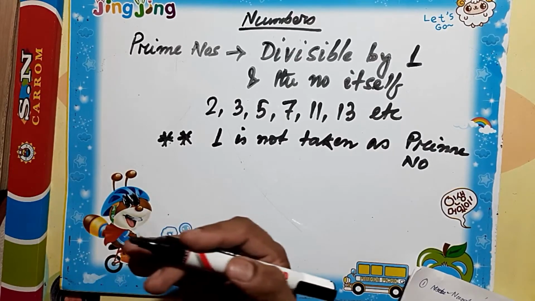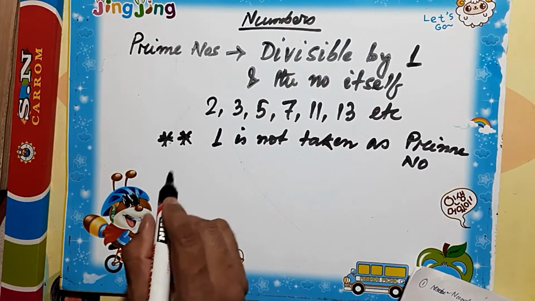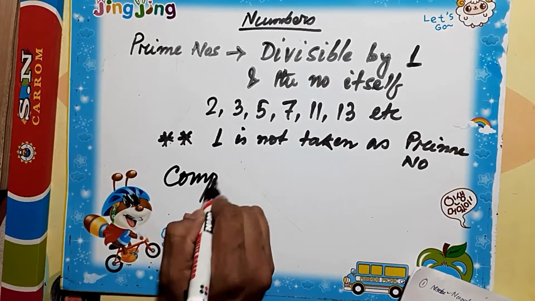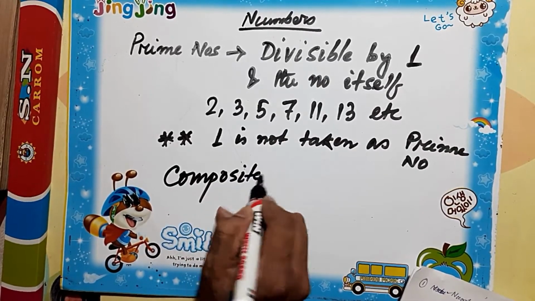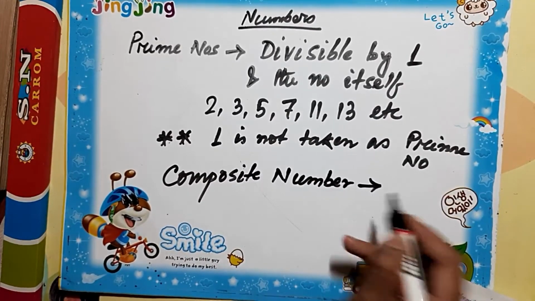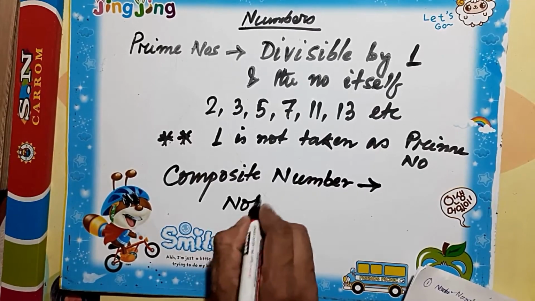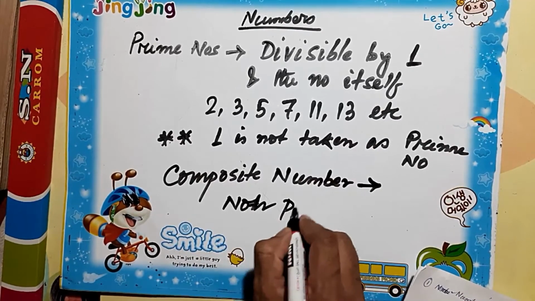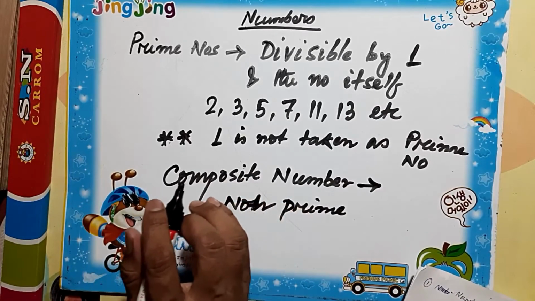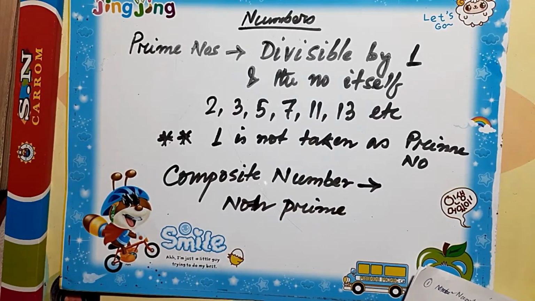So, other than prime numbers, those are called composite numbers. So what is a composite number? Not prime, or non-prime numbers. Non-prime numbers are called composite numbers.